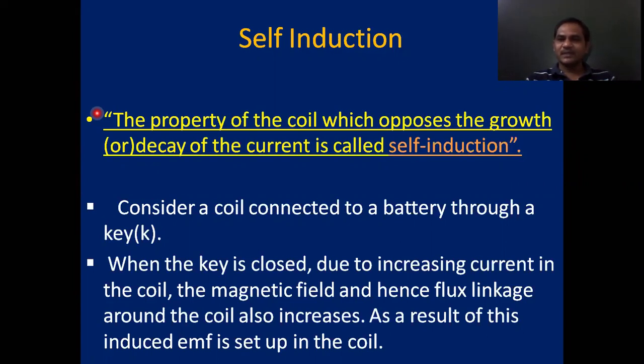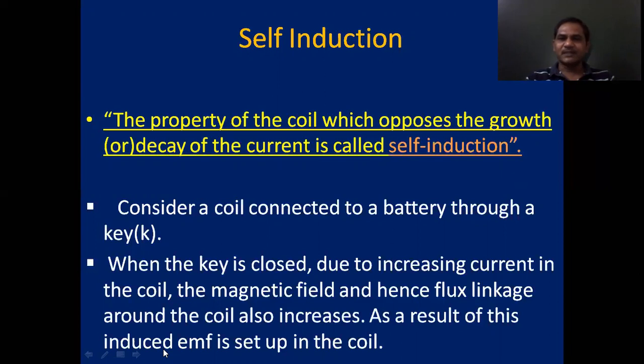EMF is induced in a closed circuit or loop, a closed loop, due to the changing of current in that coil. The induced EMF E is equal to the negative rate of change of magnetic flux, E = -dφ/dt. So all these things we discussed in detail in the last class.